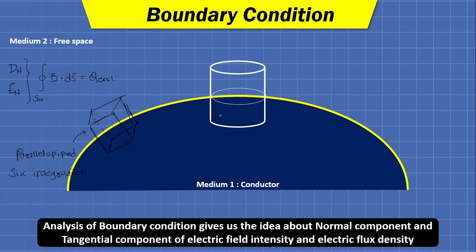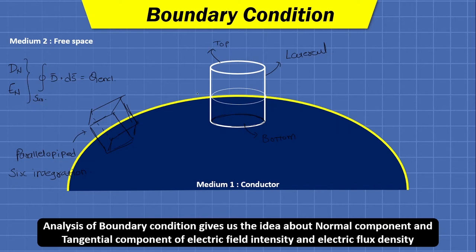And what benefit will we get by using this cylindrical Gaussian surface? We will only perform 3 integrations, one for the top surface, one for the bottom surface, and one for the lateral surface. So this will reduce our calculation effort and time. This is how a smart student can select the Gaussian surface.